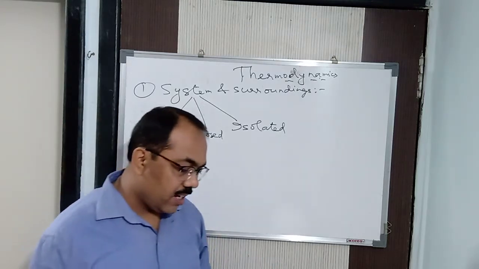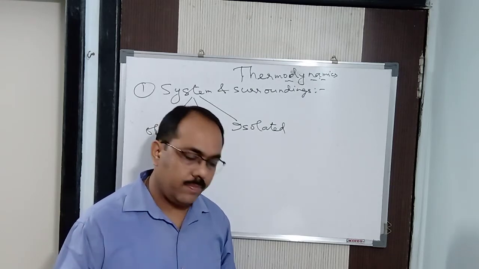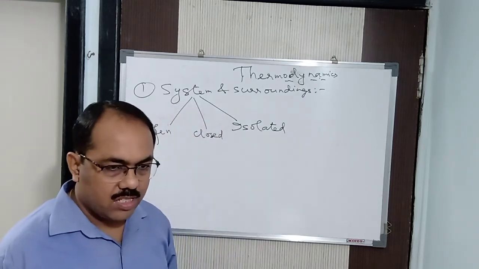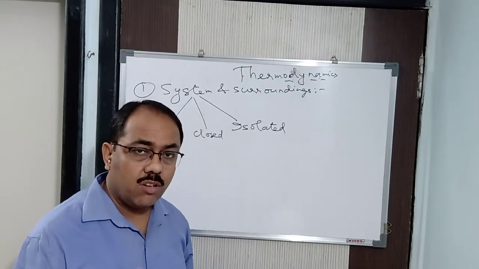Now, after that, this system is being governed by some state. There is some certain state of the system, and there are certain variables which are called the state variables.